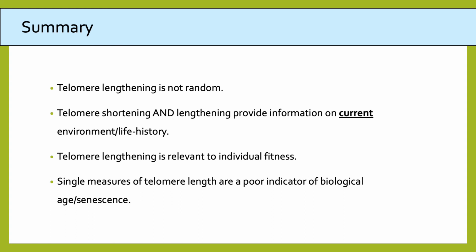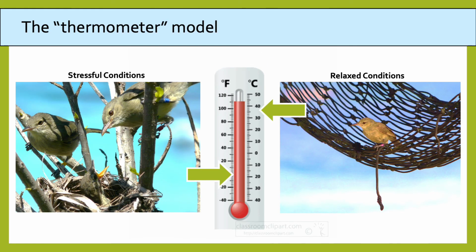Therefore, single measures of telomere length are likely to be a poor indicator of the biological age or future senescence of an individual. In fact, we suggest that you could liken telomere dynamics to a thermometer, in that their length goes up and down depending on the amount of stress the individual is facing at that given time.